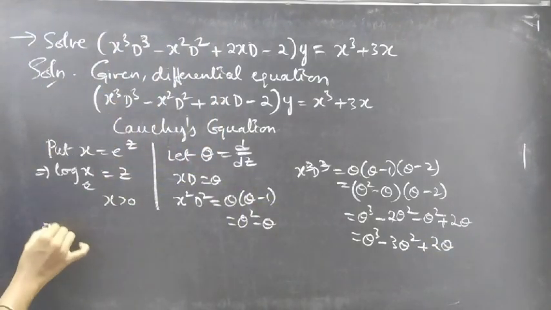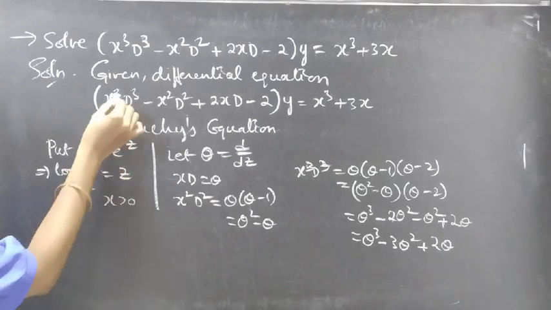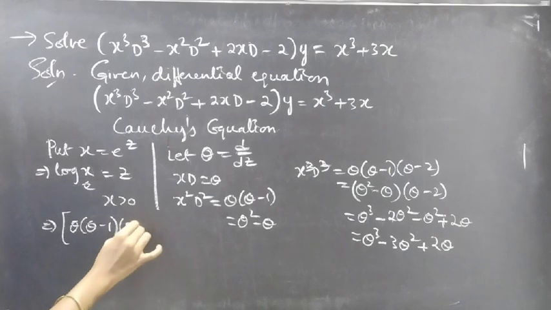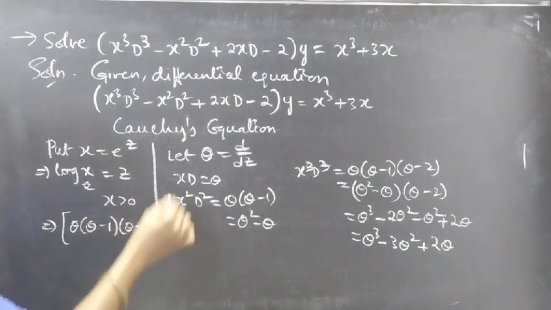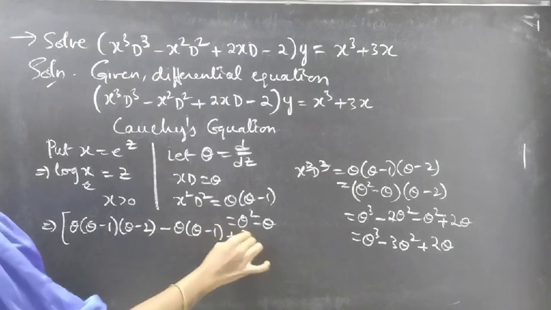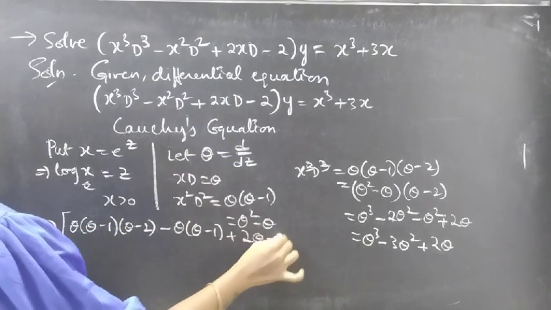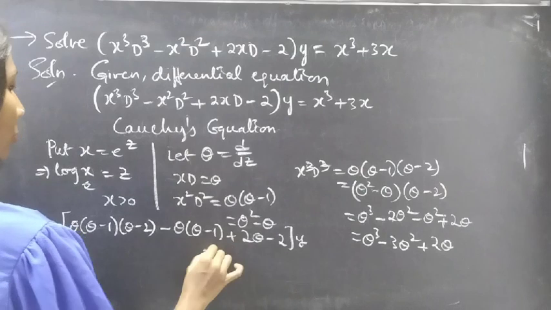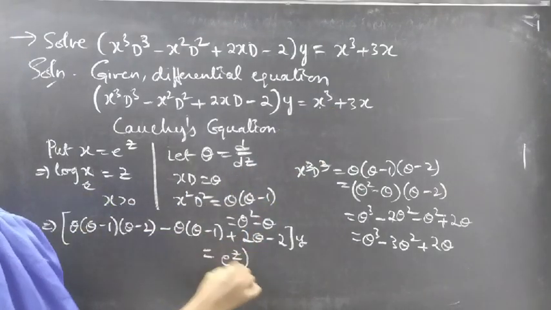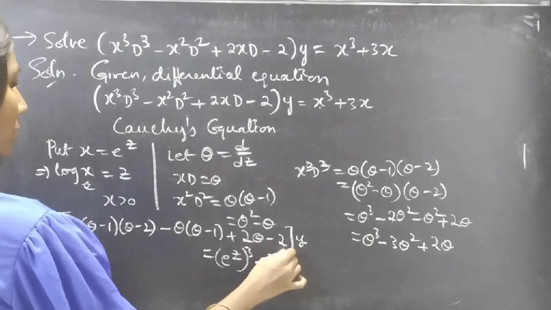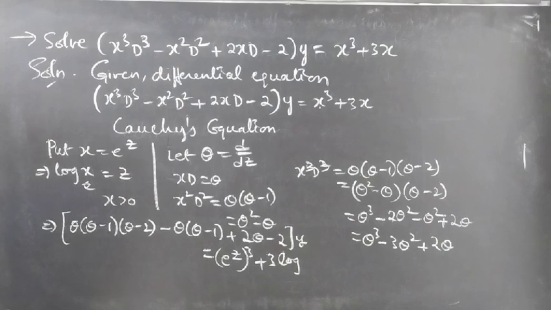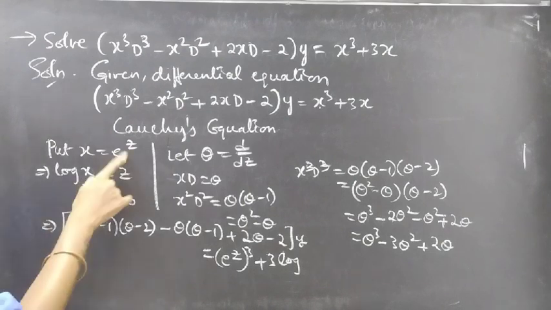Now the above equation becomes: replace x cube D cube by theta of theta minus 1 into theta minus 2, minus, replace x square D square by theta of theta minus 1, plus 2 into replace xD by theta, minus 2 into y equal to x cube, replace x by e power z, will get e power z whole cube, plus 3 into replace x by e power z.